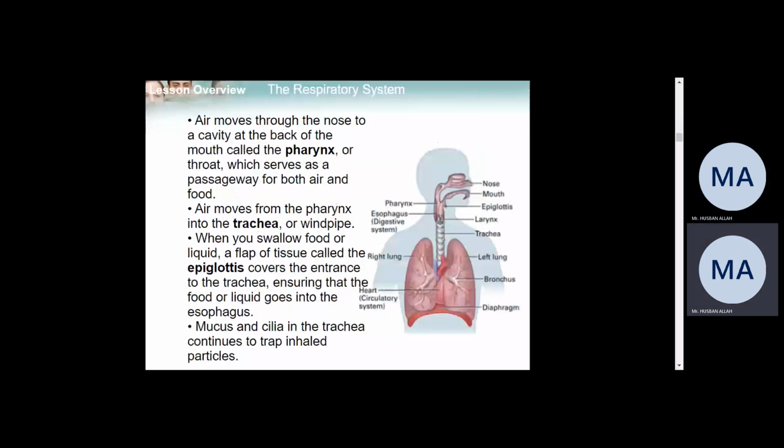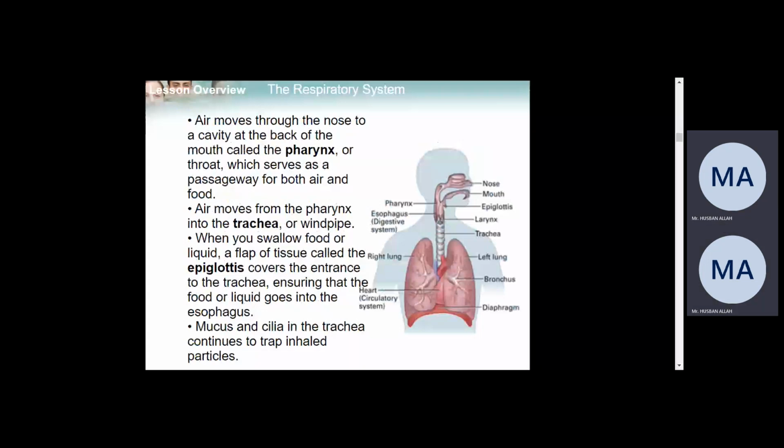Air moves through the nose to a cavity at the back of the mouth called the pharynx. So now air from the nose will move to another cavity, right? The air will be filtered at the first stage, right? The air will be filtered for a fraction of a second, or 1 second, 2 seconds. So it will filter it, but just as an initial screening.